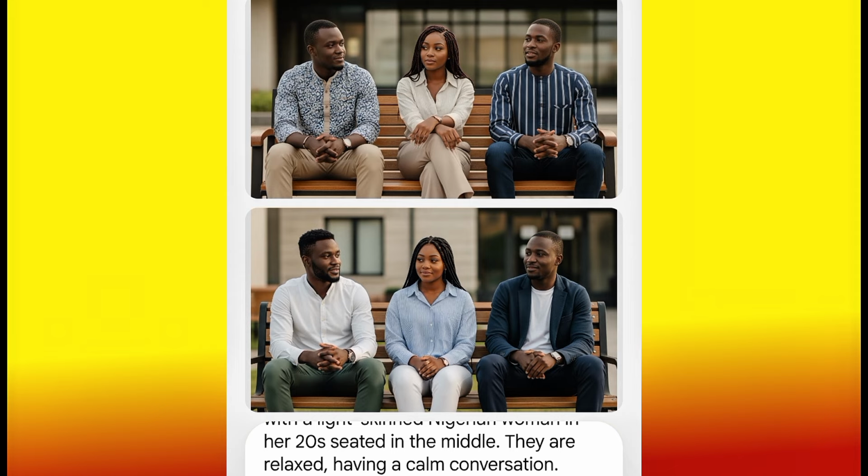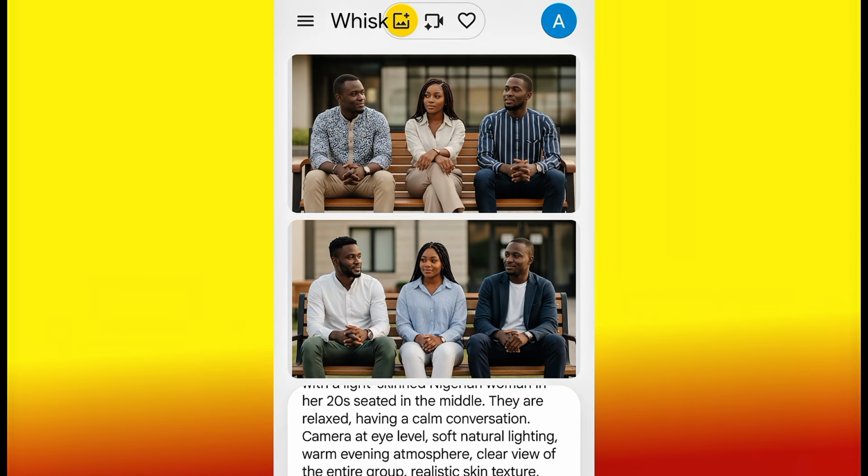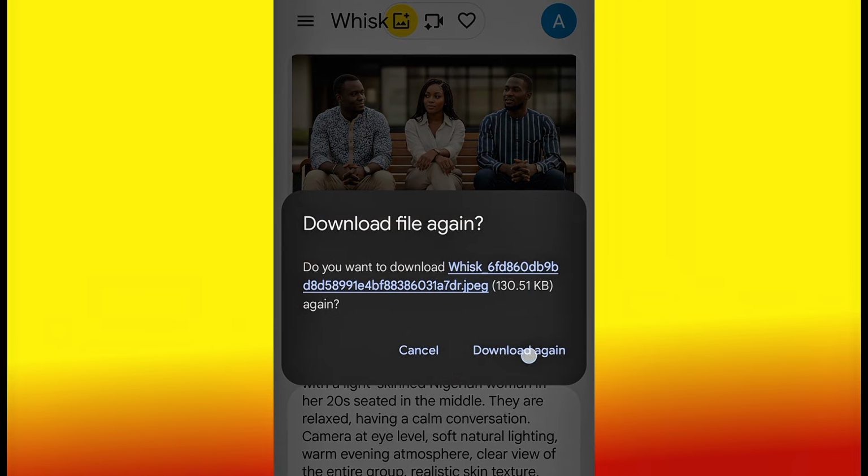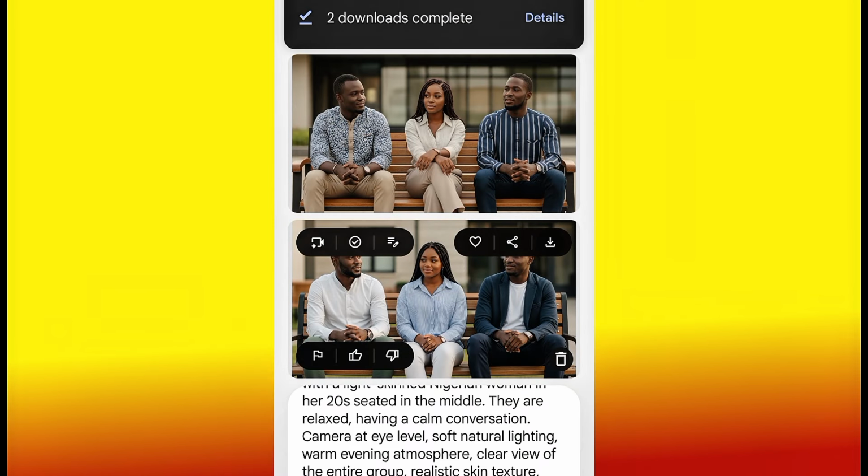One good thing about Wix is the fact that the image quality is always top notch, and Wix is going to give you multiple options. As you can see, we have two options that we can select from. So I'll just go ahead and select any one that I want. For that, I'm going to select this second one because it's more realistic. I like the setting. I like the lady at the middle. The setting is very okay.